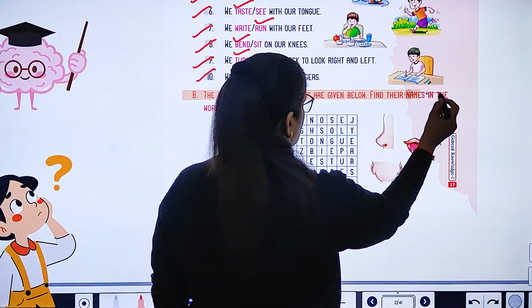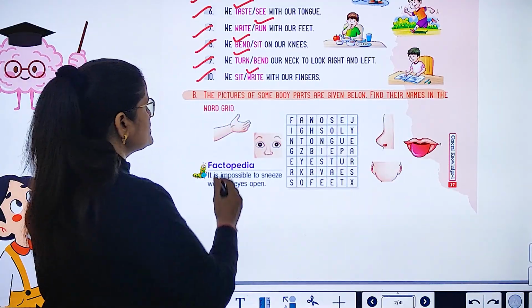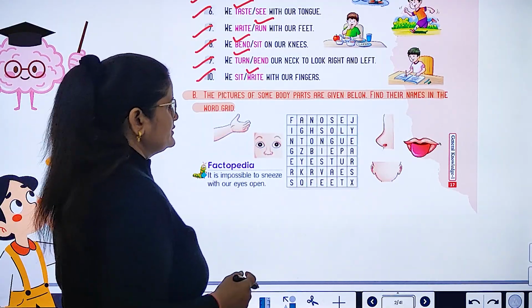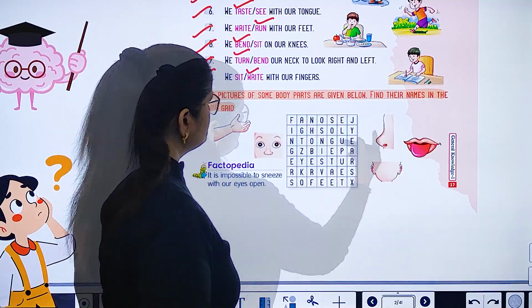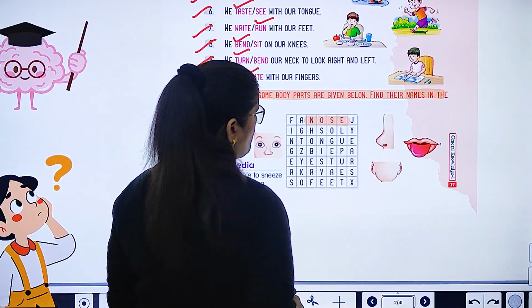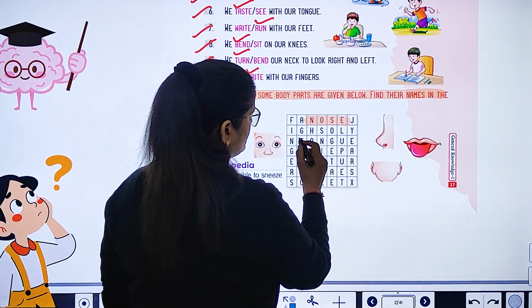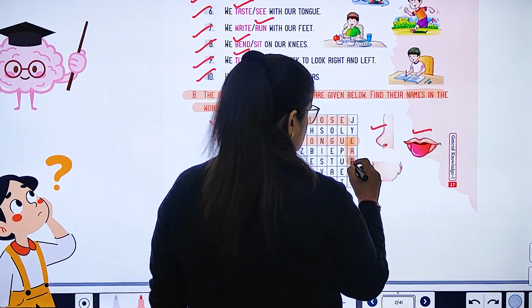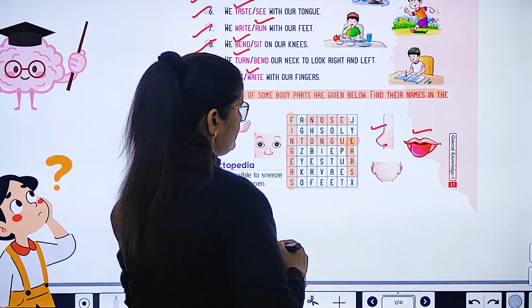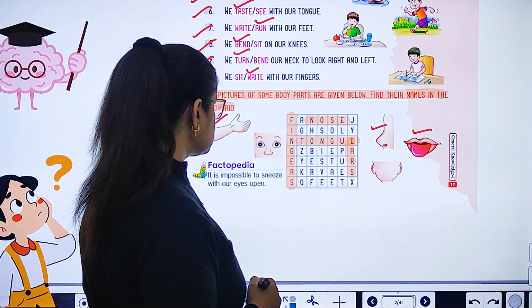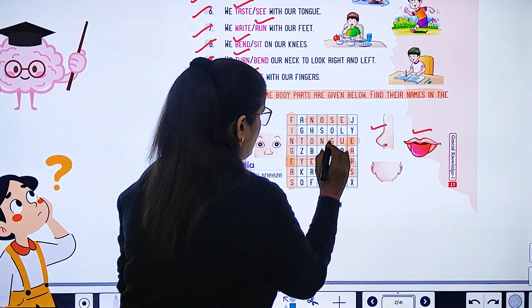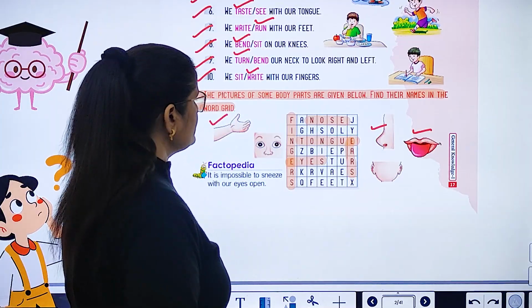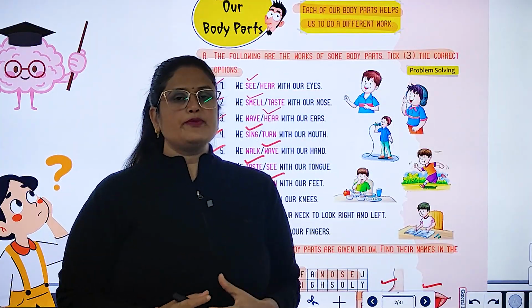Pictures of some body parts are given below. Find their names in the word grid. Okay. So let's start. Nose. Tongue. Finger. Fingers. Ears. And the last one is eyes. Eyes.